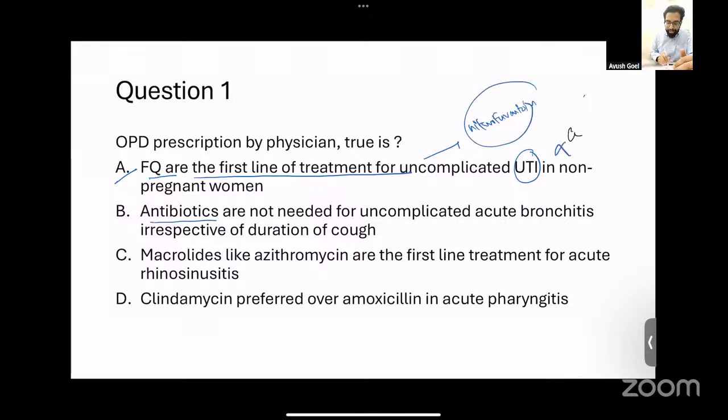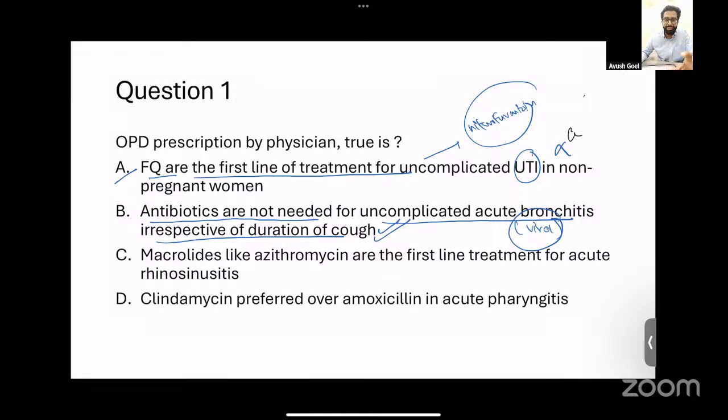Next, antibiotics are not needed for uncomplicated acute bronchitis, irrespective of the duration of cough. This statement is actually correct. Most of your acute bronchitis is actually viral in nature, and these illnesses are self-limiting. Therefore, there is no role for antibiotics. Very rarely is acute bronchitis because of bacteria.